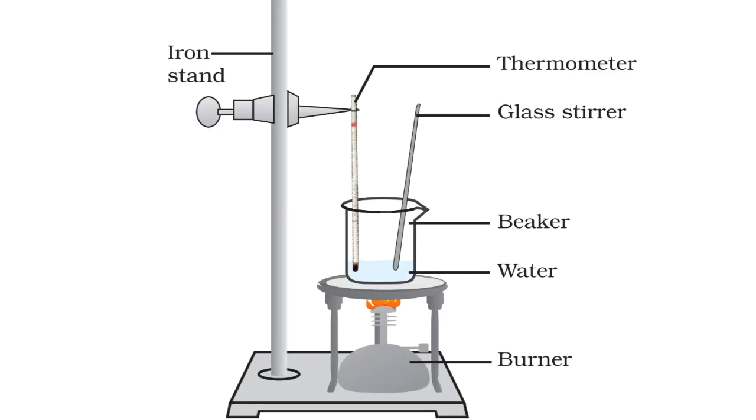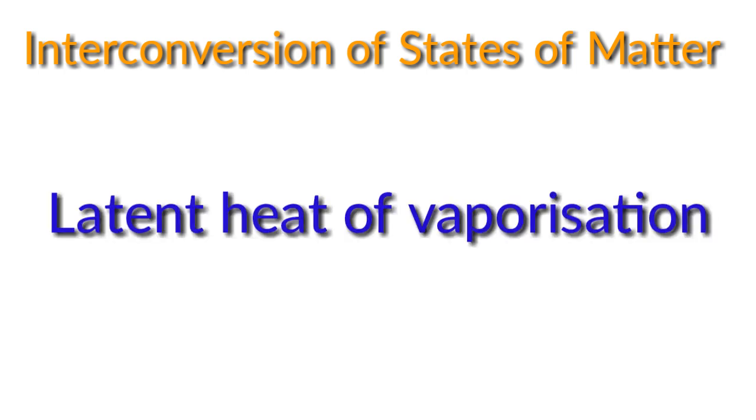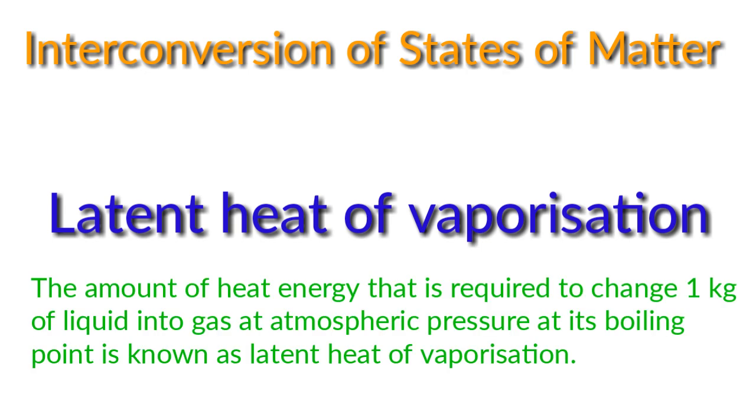Here in boiling also, the temperature of the system does not change after boiling point is reached even if we continue to heat. That is the hidden heat. Here also, this heat is used for overcoming the intermolecular force of attraction. Here the hidden heat is known as latent heat of vaporization. We can define it as the amount of heat energy required to change 1 kilogram of liquid into gas at atmospheric pressure and at its boiling point.